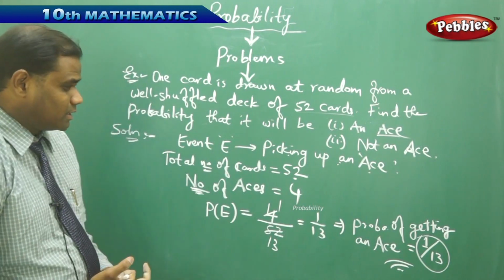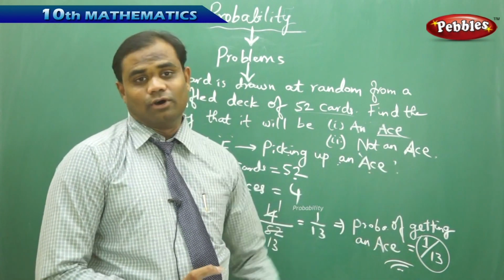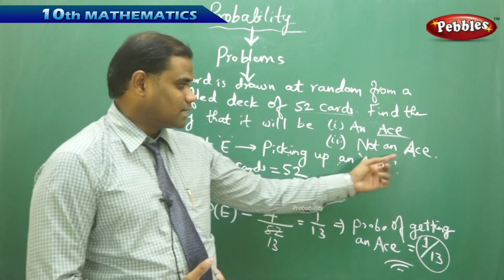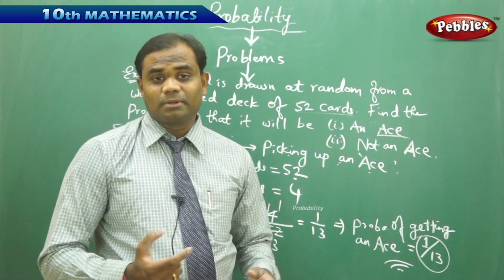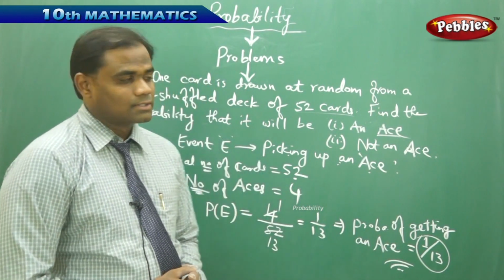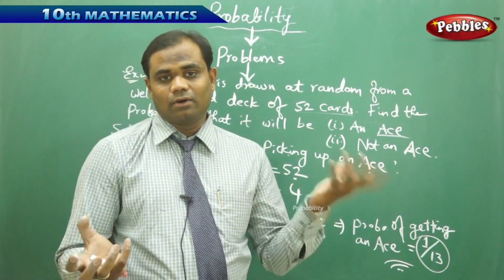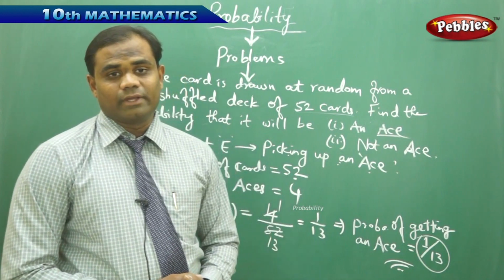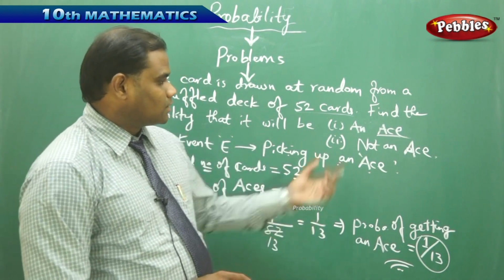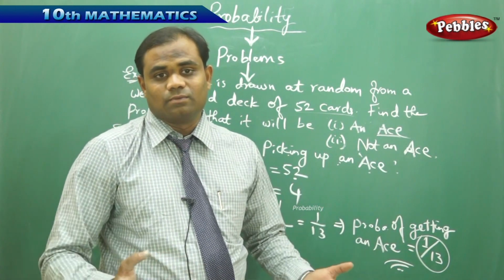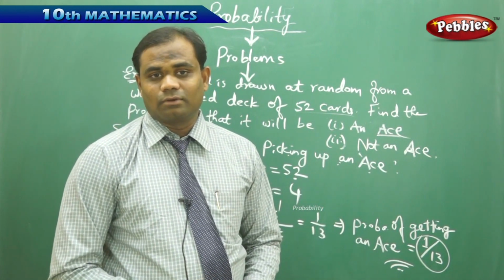Secondly, my question is what is the probability of not getting an ace. This question makes me recollect the complementary events which we have discussed in recent sessions. Because happening and not happening, or occurring and not occurring, are always connected through complementary events, where the probability of getting an ace and the probability of not getting an ace sum to 1.